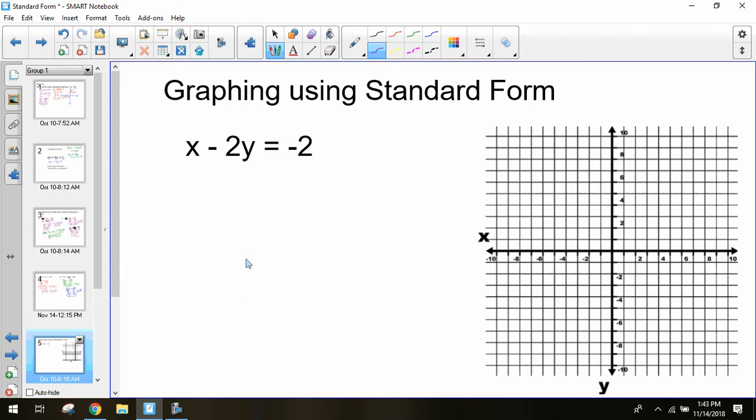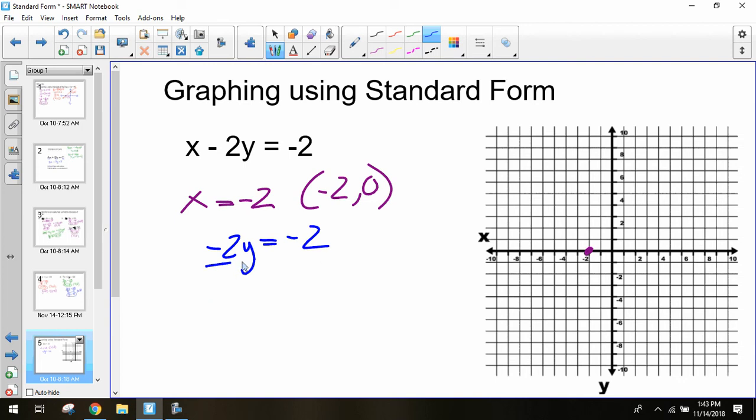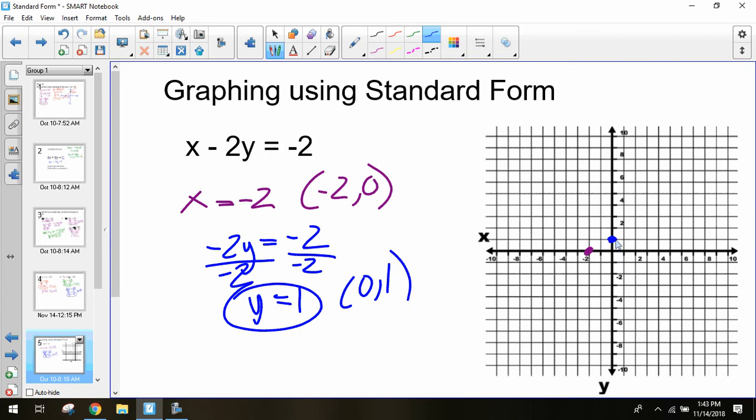Cover up my negative 2y, and that leaves me with x equaling negative 2. My coordinate then is going to be (negative 2, 0). Negative 2, 0 is my x-intercept right there. Do the same thing. Cover up that x. That gives me negative 2y equals negative 2. I can divide by negative 2. So negative 2 divided by negative 2 equals 1. So y equals 1. That gives me (0, 1) as my other coordinate, my y-intercept.